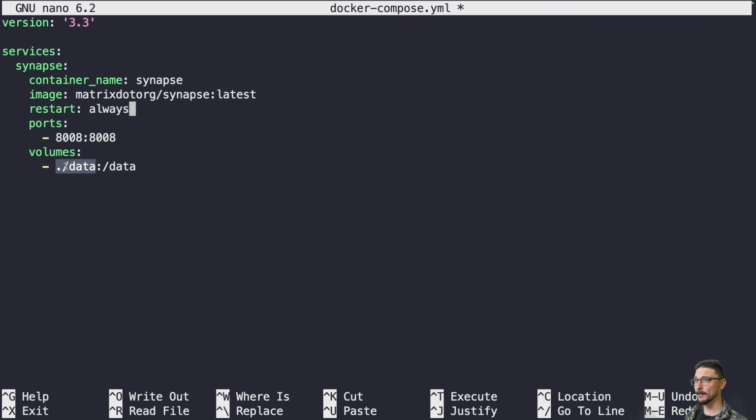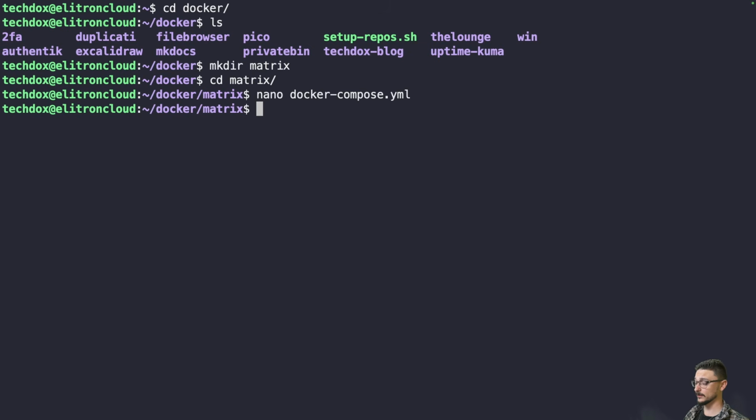A key thing is we want to make this data folder. Otherwise, it'll be owned by root. If it's owned by root, you're going to have file permission errors. That's just something to note. Don't worry, I'll cover it in a second. But that's all we need for the compose file, so we can save this and close it. So at the moment, you should just have a docker-compose.yaml file.